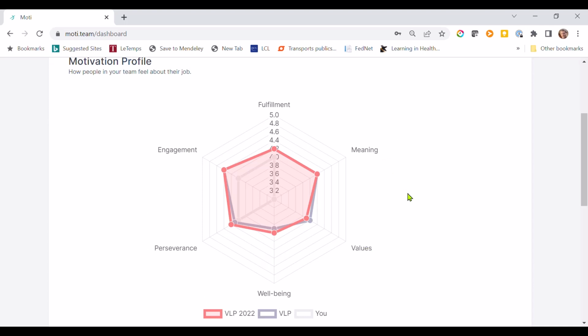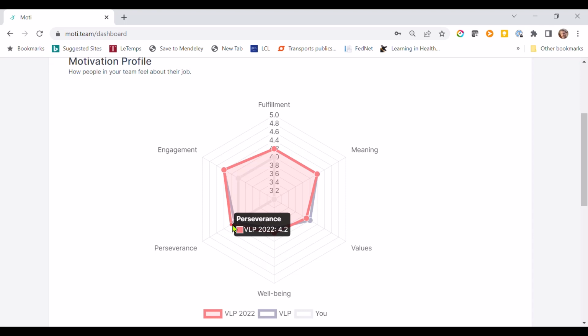So this is a radargram. In red, the red polygon represents the motivational outcomes of the team. These are the average scores of the VLP 2022 team. So in perseverance, it scored 4.2.